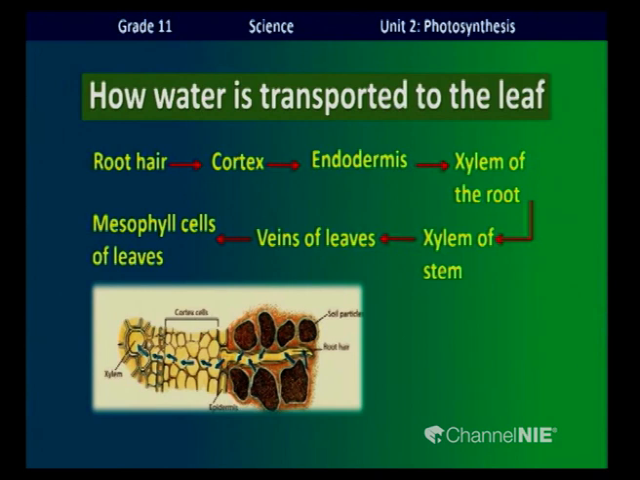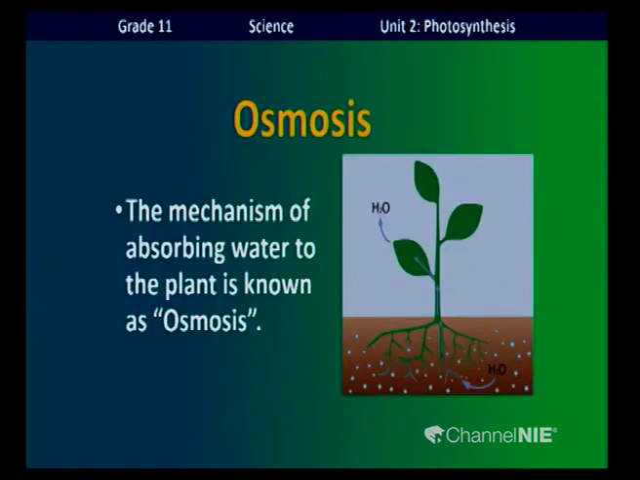Now what is the mechanism of absorbing water? The mechanism of absorbing water into the plant is known as osmosis. What is known as osmosis? The water potential in soil is higher than that of the plant. So water can be easily absorbed by the plant.